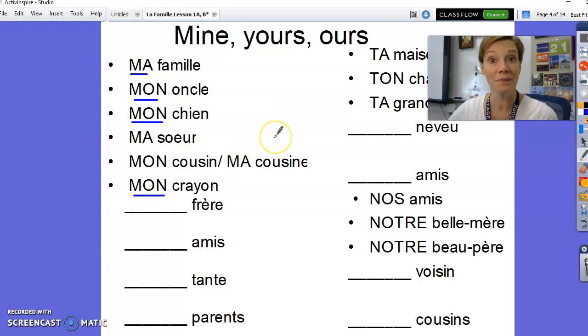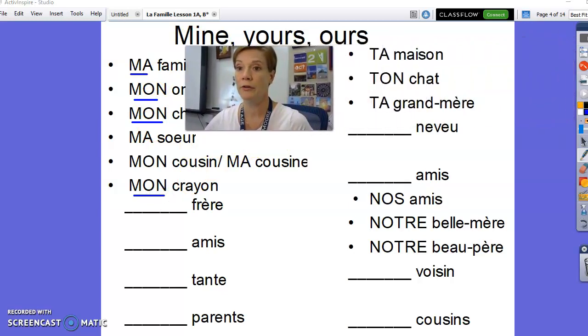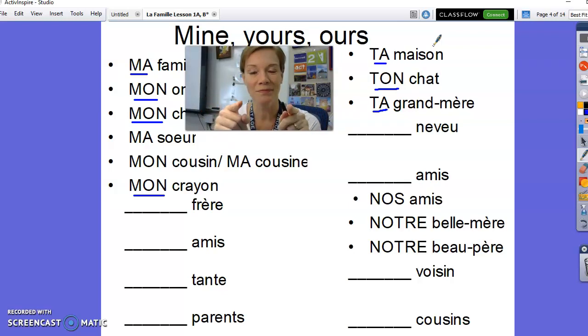You can even use this to talk about inanimate objects like, hey, that's my pencil. Mon crayon. And notice that's when I talk about my stuff, but if I'm talking about your stuff, look right over here. Ta maison, ton chat, ta grand-mère. Do you see what we did there? The feminine for my is ma. The feminine for your is ta. Couldn't be easier. The masculine is mon, and the masculine is ton. Just switch out that first letter and you've got a whole new word.